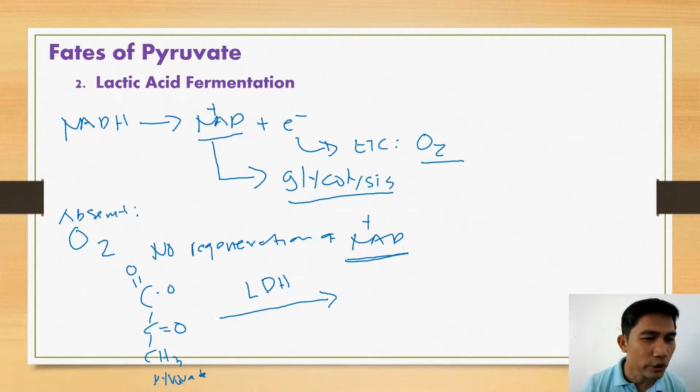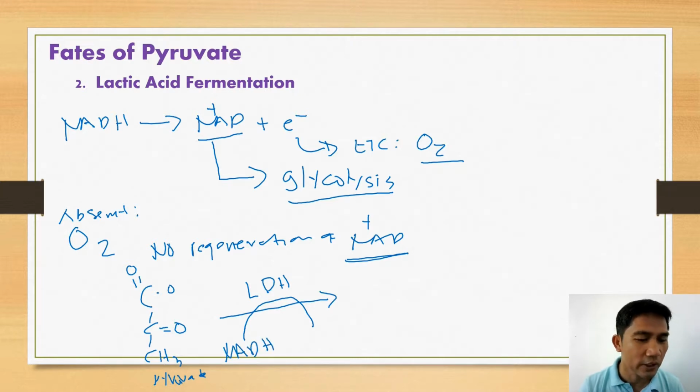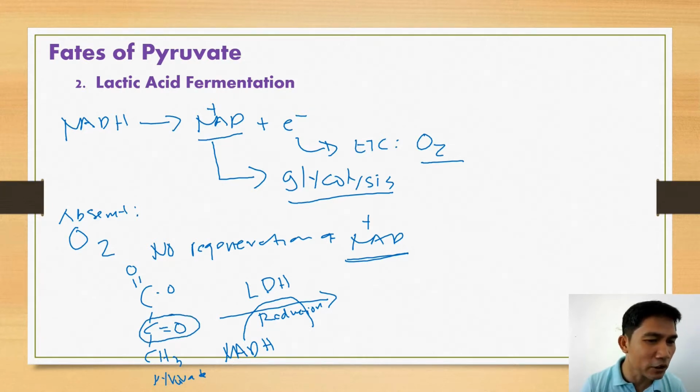The pyruvate will be acted upon by lactate dehydrogenase, and here it utilizes NADH. Okay, so this reaction is reduction in nature. Why reduction? Because the carbonyl group here is reduced by NADH to form a secondary alcohol.